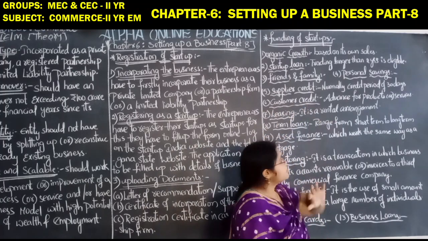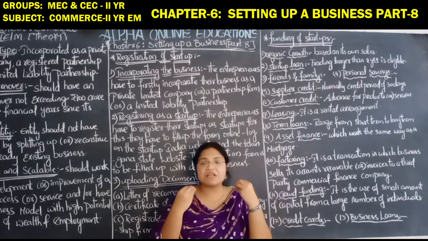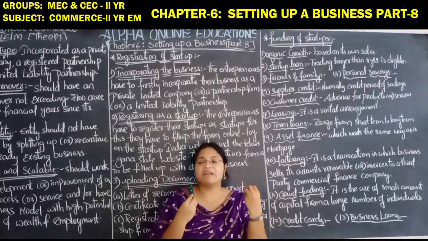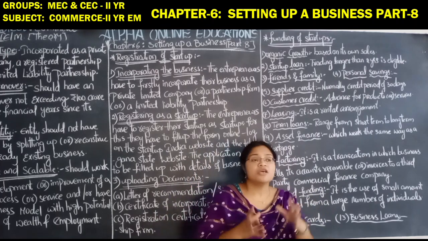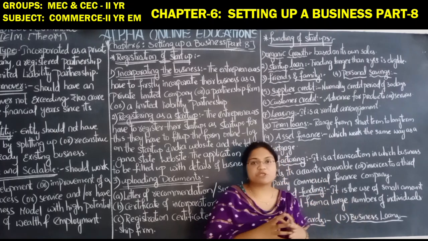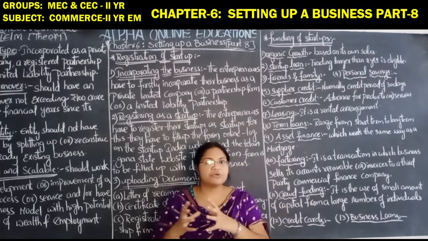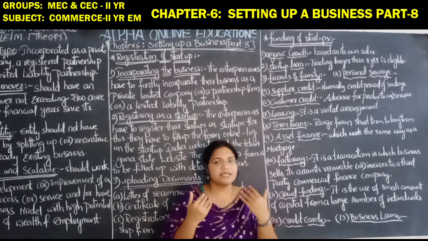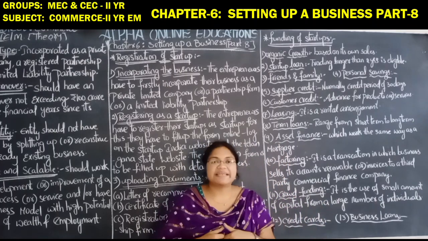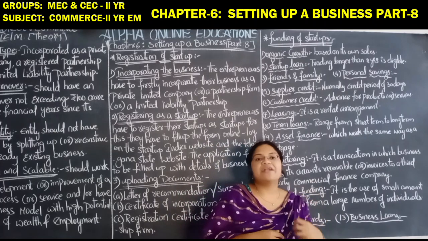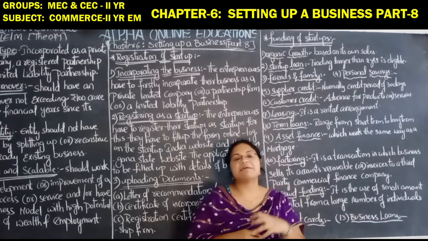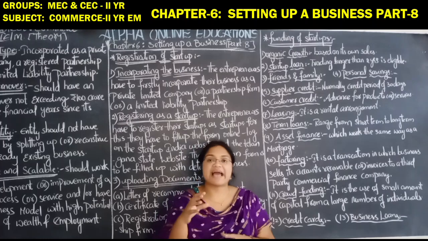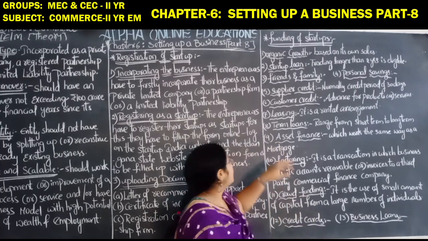Customer credit. Sometimes the entrepreneur will take an advance from the customer in order to manufacture certain types of goods. If the customer gives an order for certain goods, in such a case the entrepreneur will take the order amount in advance from the customer, and with that amount he will manufacture that product and sell it to the customer.